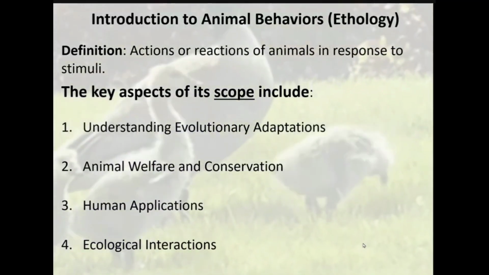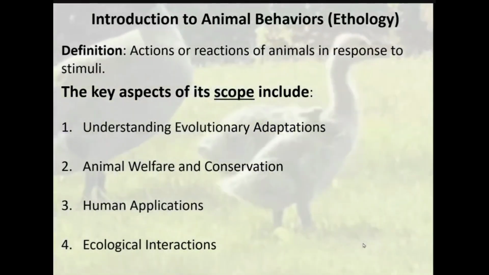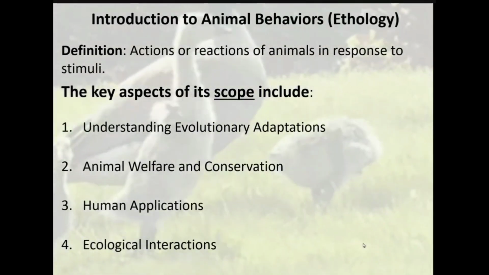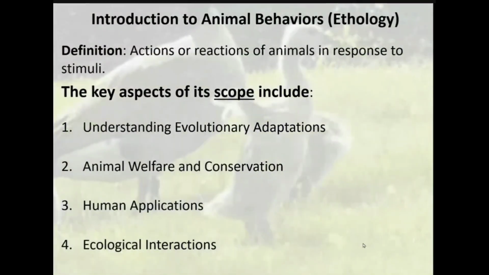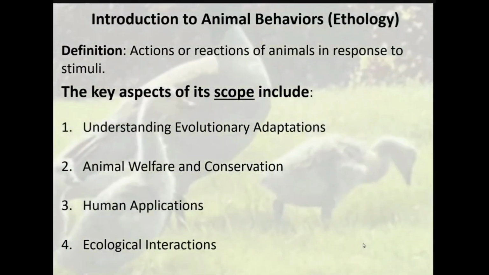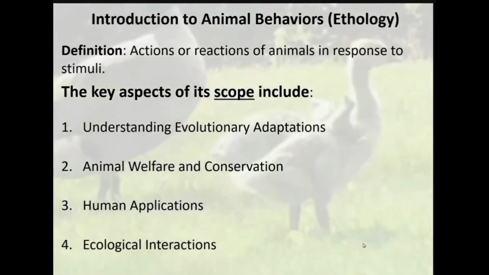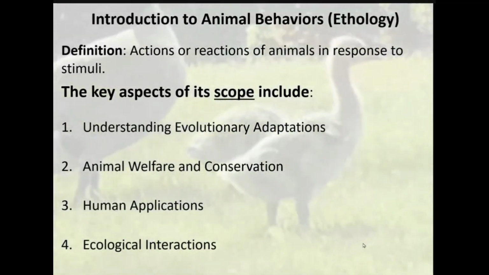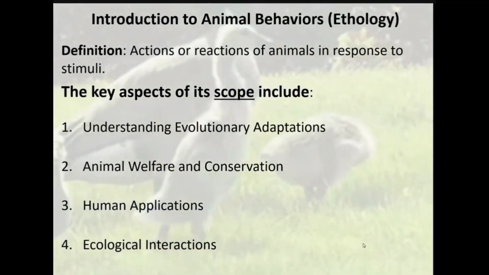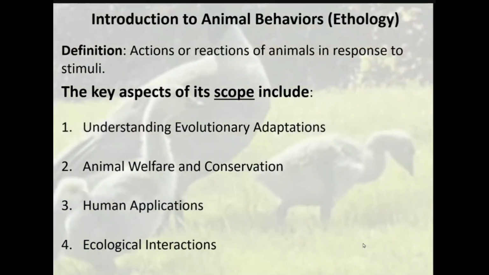Social behavior like cooperation and competition among species determines resource allocation, community structure, etc. By understanding these interactions, researchers can predict ecological changes, develop strategies, and manage biodiversity more efficiently.